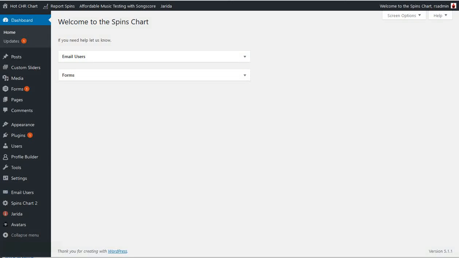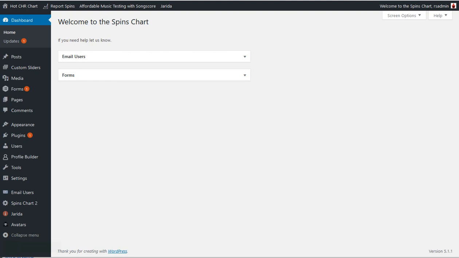Okay, here's a quick video tour of the spins chart. This is designed for the radio industry, where you have a panel of radio stations who are reporters. Those reporters would then log in with their own account. The plugin creates a new role called reporter.